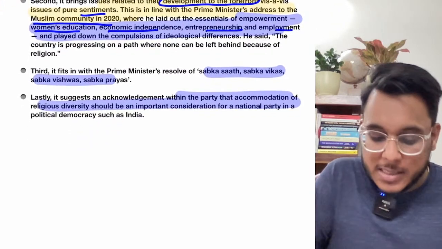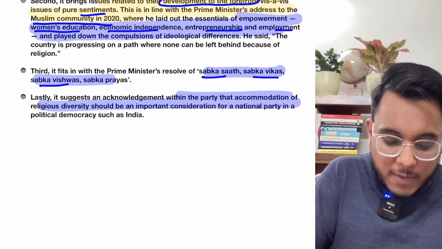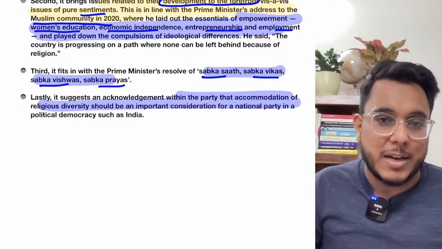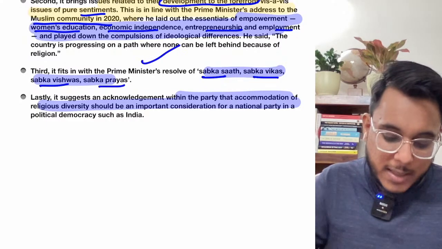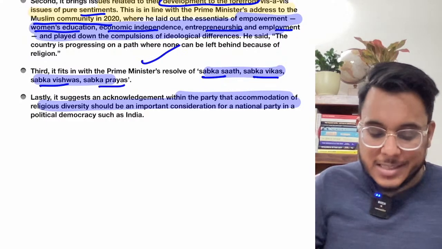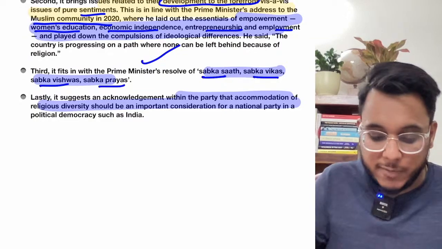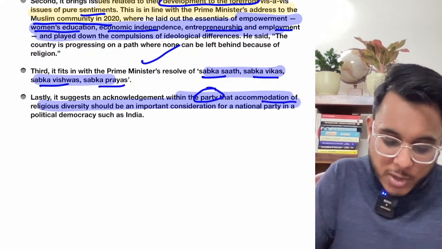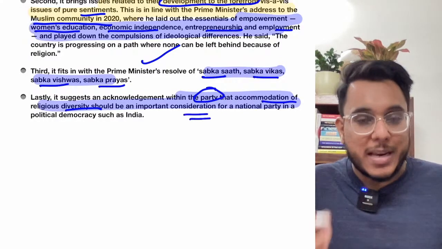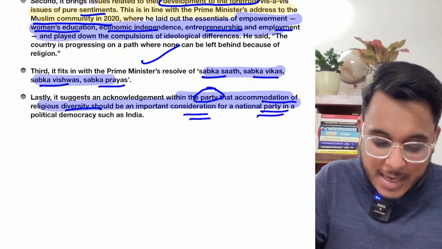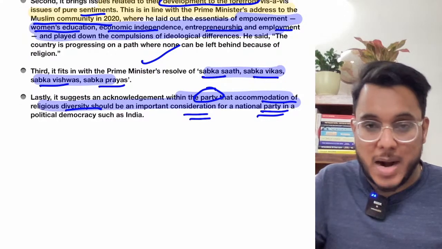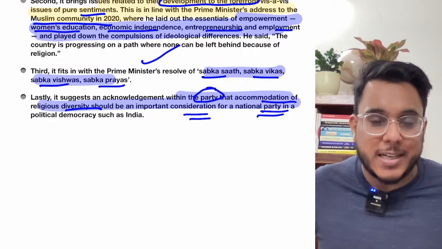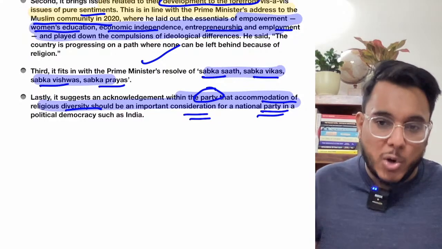Moreover, the government's Sabka Saath, Sabka Vikas, Sabka Vishwas and Sabka Prayas can be reflected in this step that has now been asked for by the Prime Minister. And finally, it is also very important because within the party the accommodation of religious diversity is now being given more importance, and that is a very important thing for a national party and for democracy. In a democracy, development of all groups is essential, and now that is being taken up. So this is a good development.